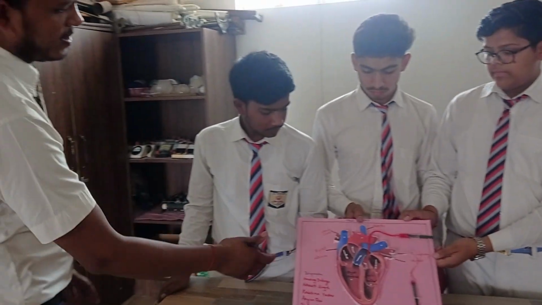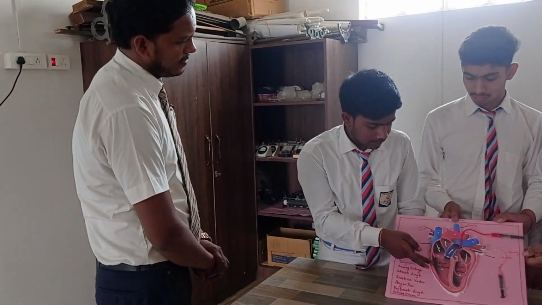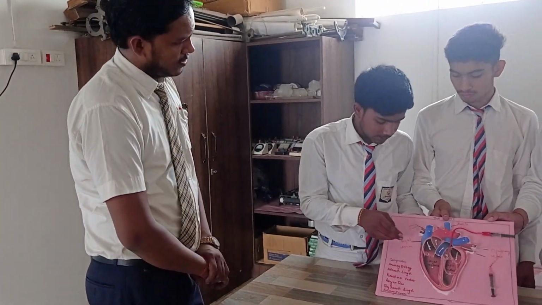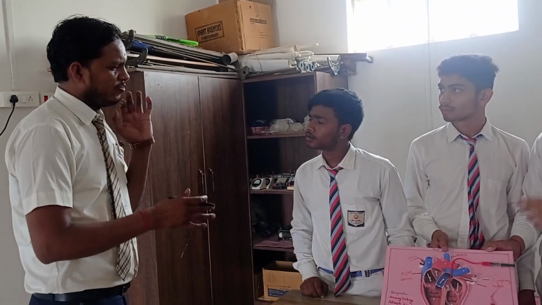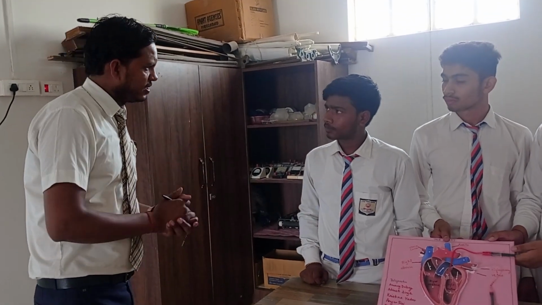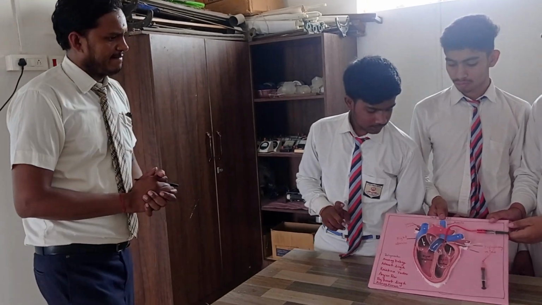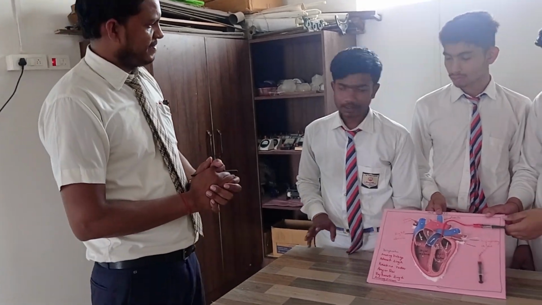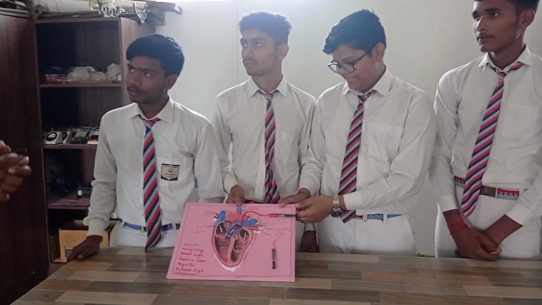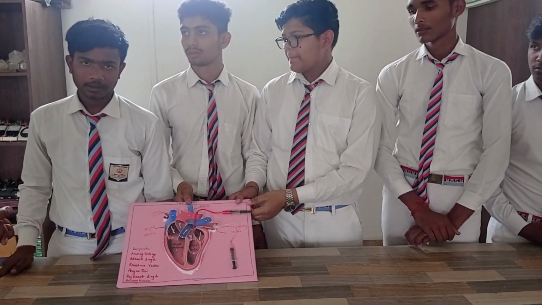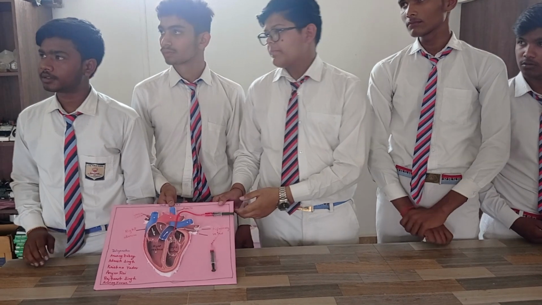What are the different parts? Can you explain? Sir, this is the right ventricle and this is the left ventricle. One more question. Can you please tell me which part has the oxygenated blood and which one is deoxygenated? Sir, the left ventricle has oxygenated blood. Very good. The left part of the heart is oxygenated and the right one is deoxygenated.